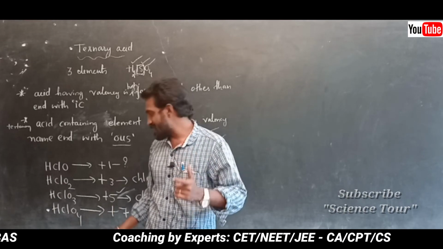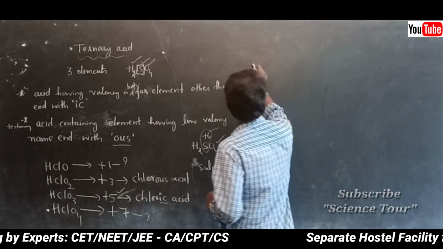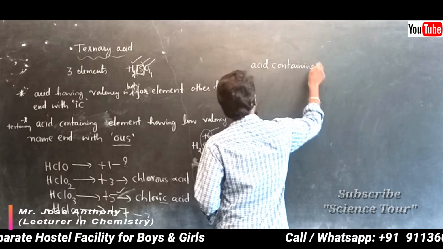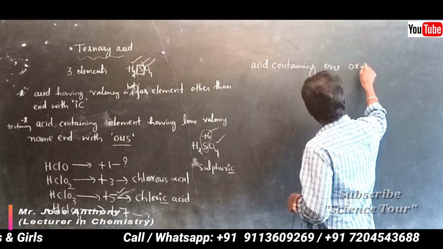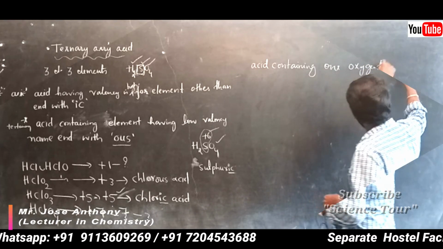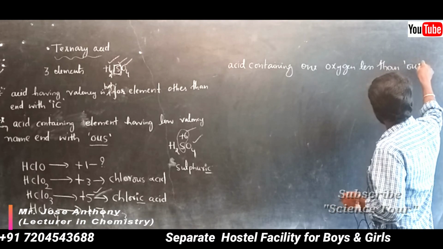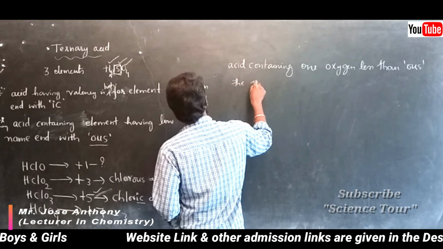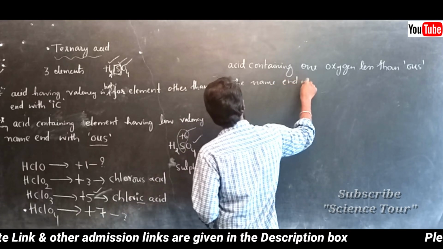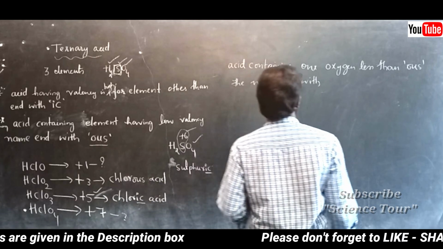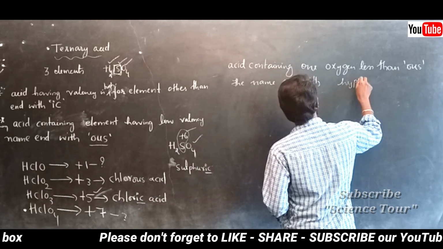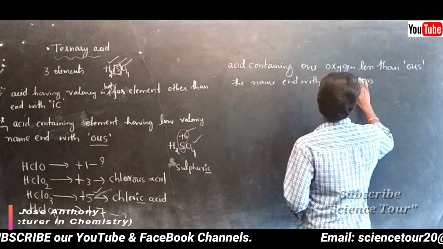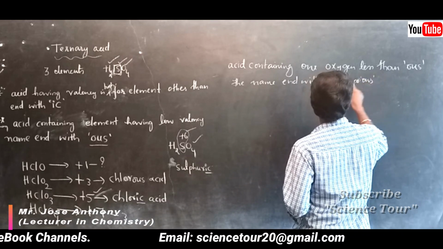An acid containing one oxygen less than the -ous acid, the name ends with hypo-ous. The name starts with hypo.